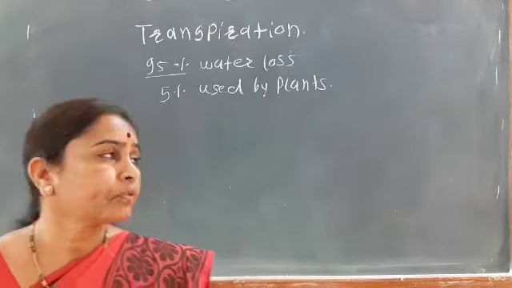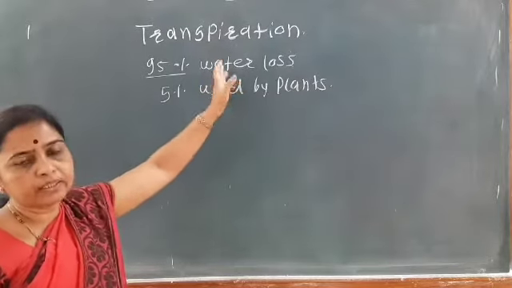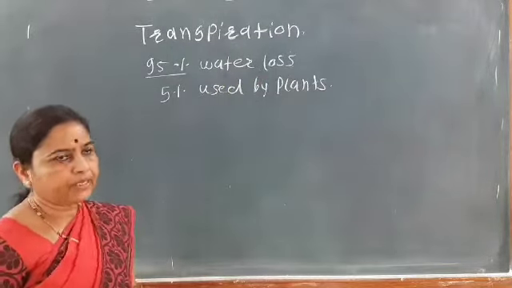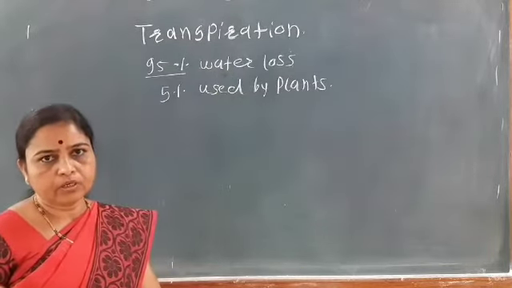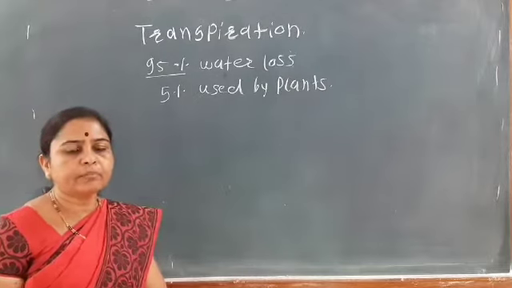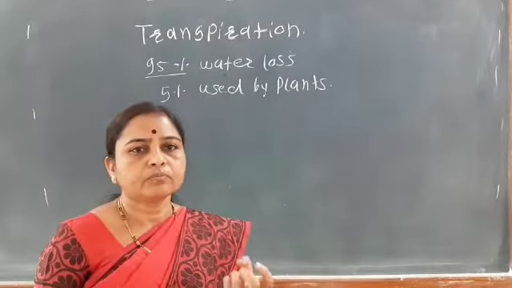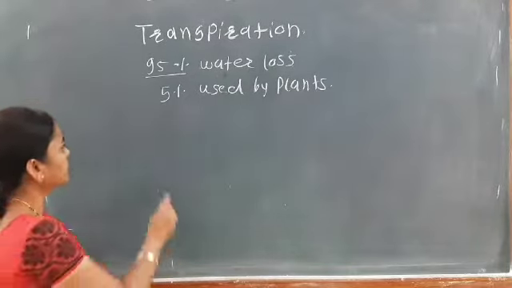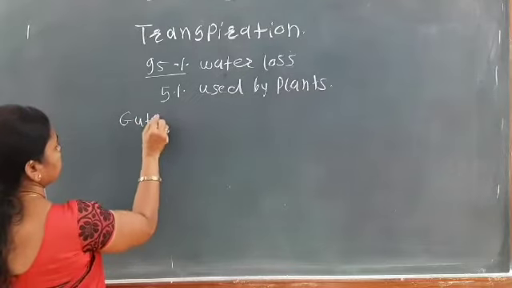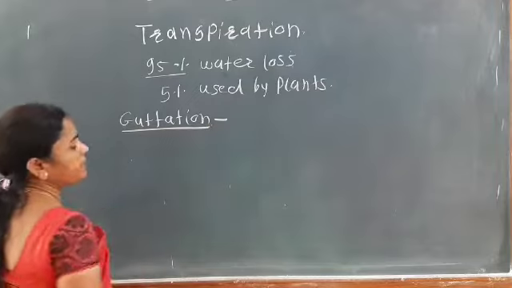So the plants mainly lose water in the form of water vapors, and this process is known as transpiration. Water also moves out of the plant by another process known as guttation.